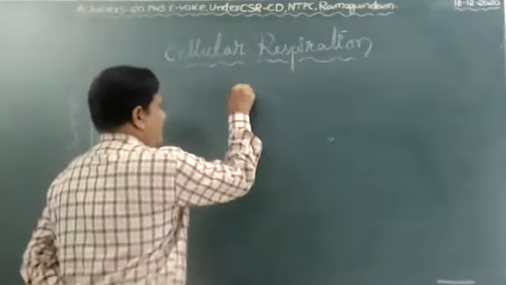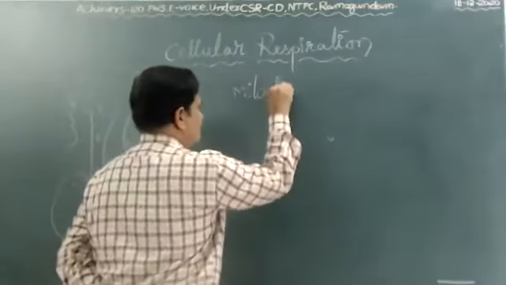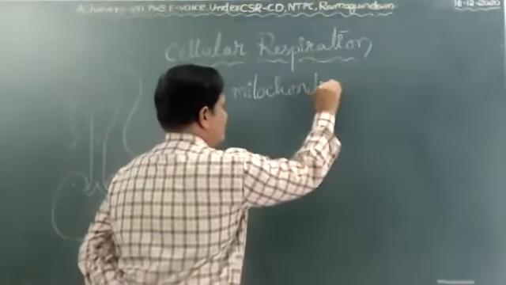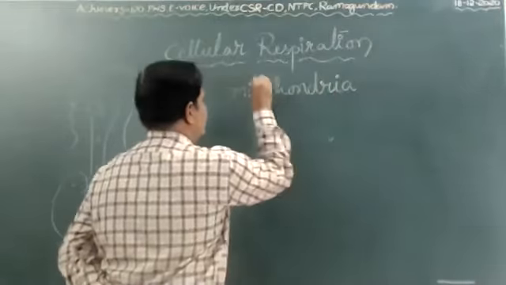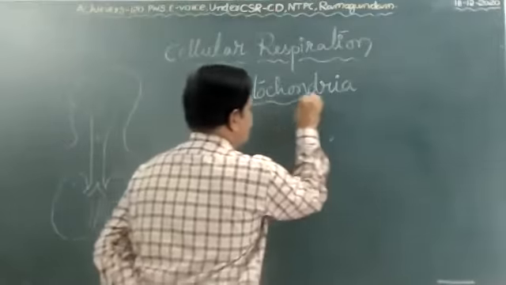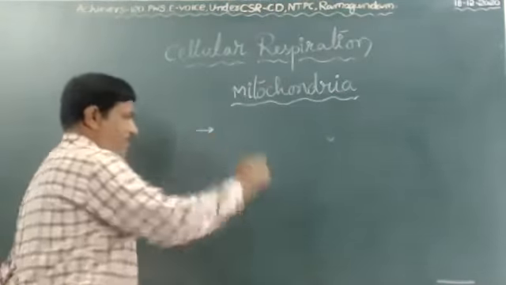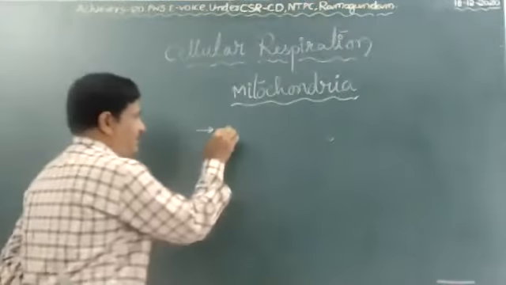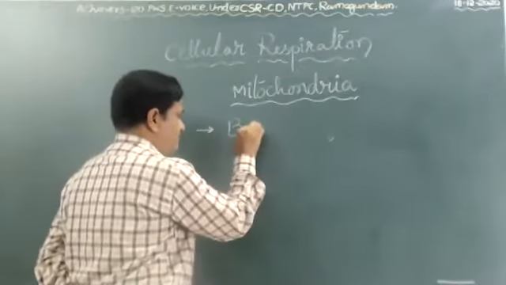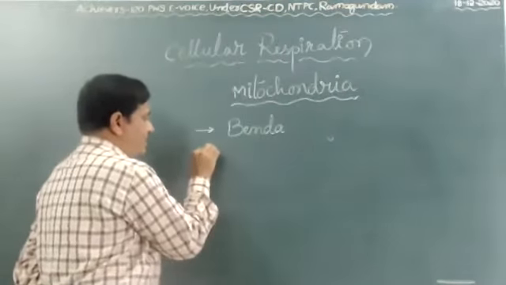A few lines we can learn about mitochondria. Mitochondria was first identified by a famous scientist called Benda. It is a cell organelle.